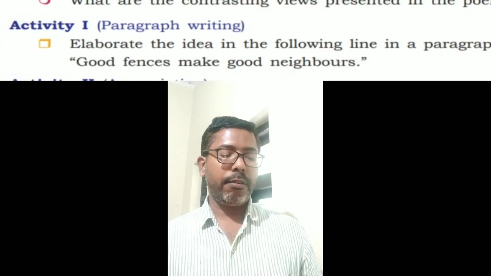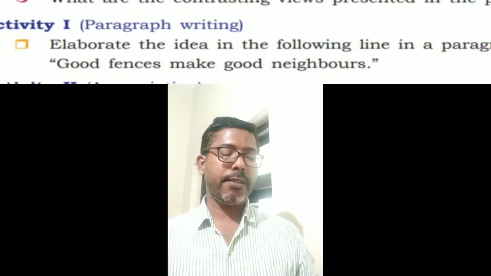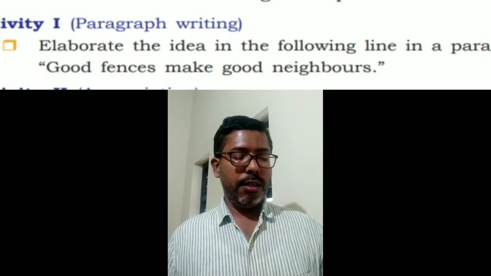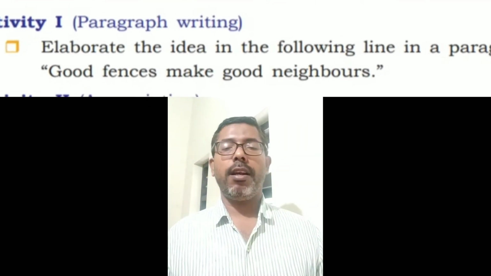Elaborate the idea in the following line in a paragraph. Good fences make good neighbors. See, you are given this particular line. Good fences make good neighbors. Okay, we studied this line. You all know it is the view of the poet's neighbor. He always wanted to have a wall that separates his property from that of his neighbor. That means from that of the poet, the speaker of the poem.